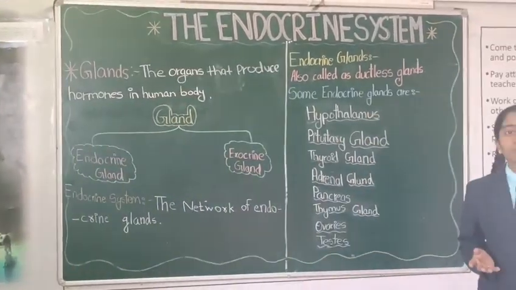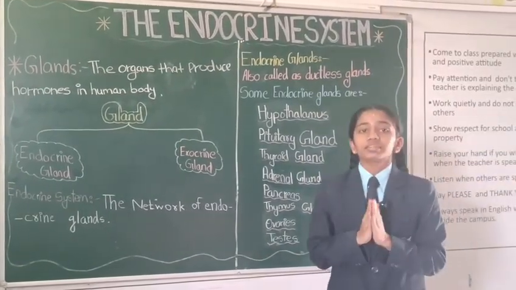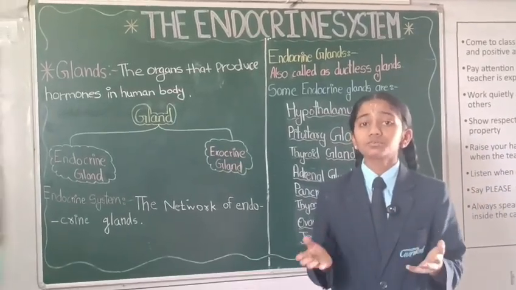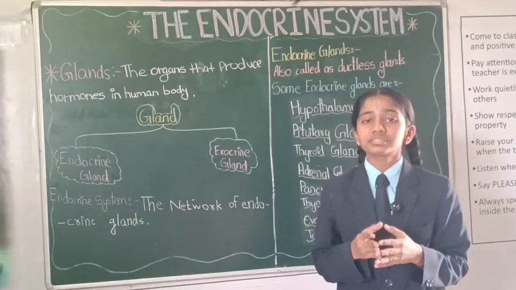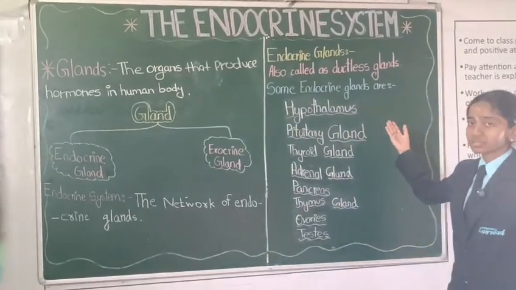So you must be thinking, what are the endocrine glands? The endocrine glands are the type of glands that do not require any duct to release the hormones. Instead, they use the bloodstream to release the hormones inside the human body. Now, there are some endocrine glands that we'll be discussing.